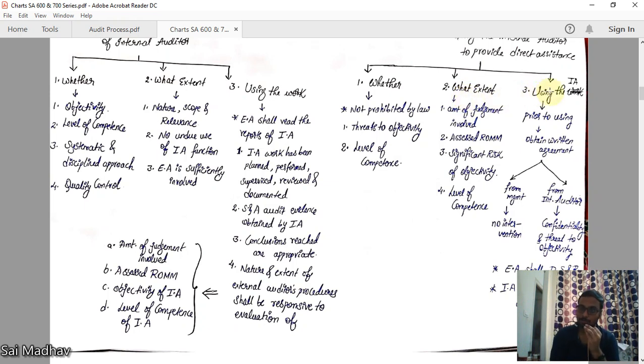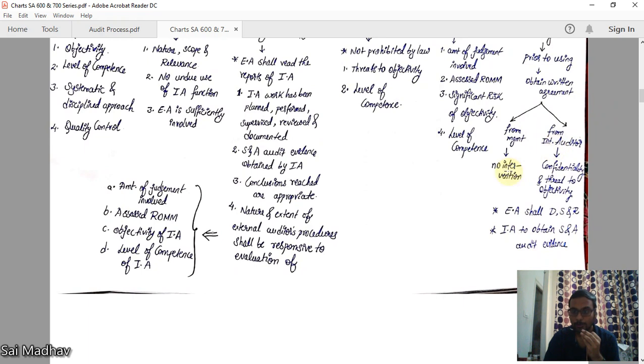Now, when you are using the work, before using, obtain written agreement. Before using the internal auditor to provide you assistance, you have to obtain written agreement from two people. One is from management, the other is from the internal auditor himself. From management, you have to obtain no intervention. That means when you are using the internal auditor, the management should not interfere in the work between you and the internal auditor.